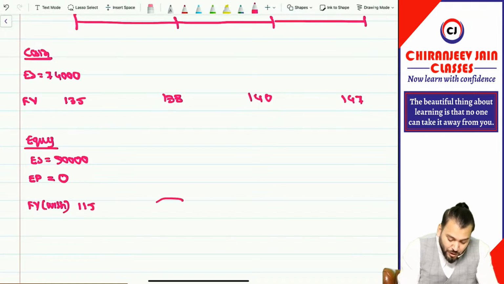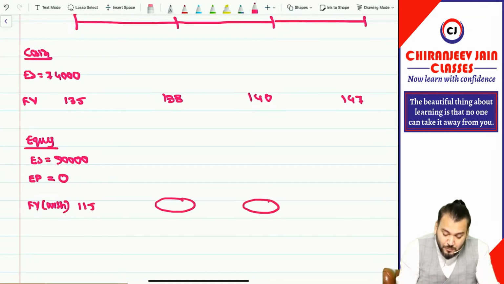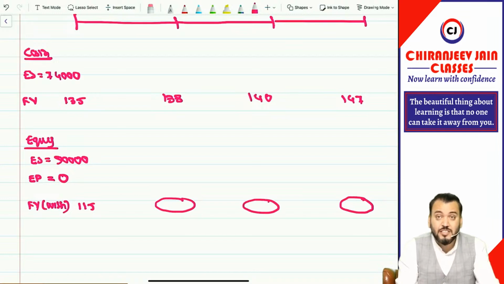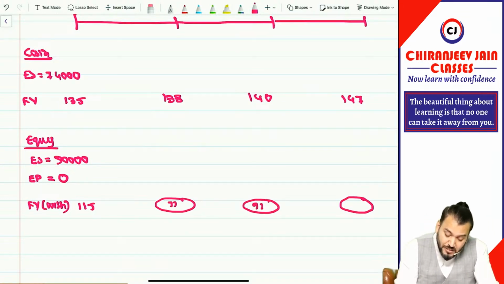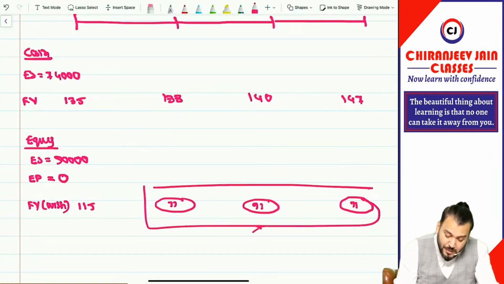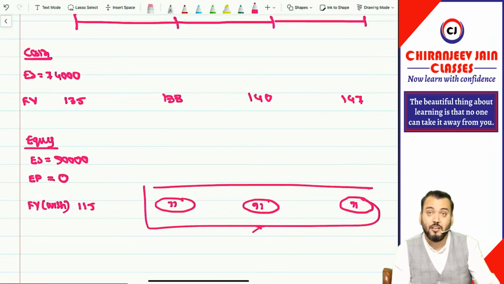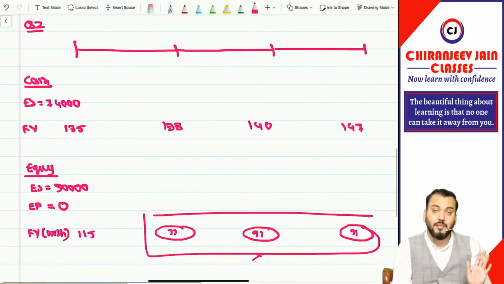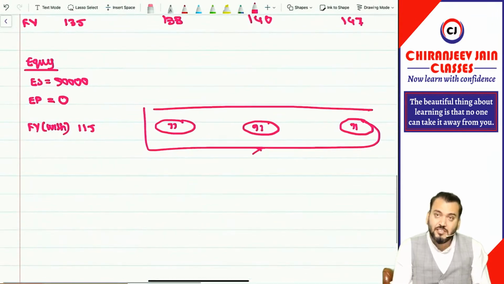And you can see they have not given this information, meaning they have not given the fair value with restriction at the end of each year. However, this is not required also. If in the exam they have given this, please ignore it. Got it? These are the information given. Can we do it? Yes, sir, we can do it.